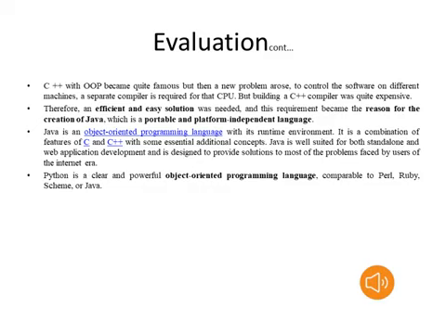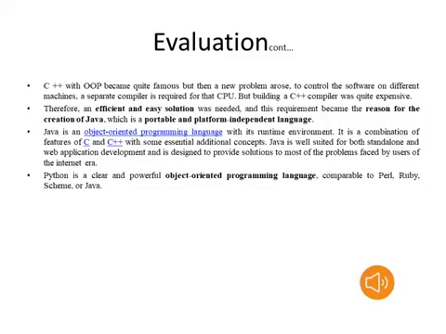C++ is an efficient and easy solution, but nowadays the requirements, such as portability and platform independence, became the reason for the creation of Java. That's why we will move to the Java programming language. Compared to C, C++, Basic, Fortran, COBOL, Java and Python have several advantages and several features available. That's why we will mainly concentrate on Java and Python. Industries also prefer Java and Python as the main programming languages.